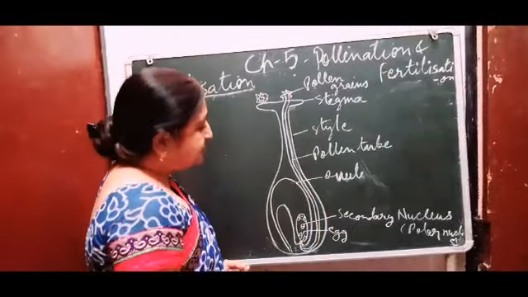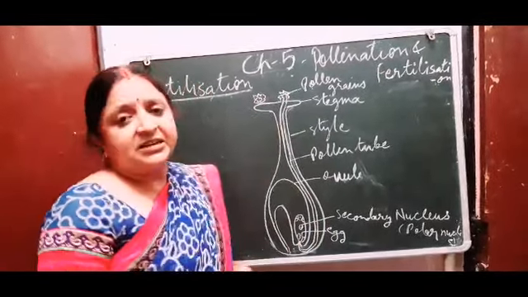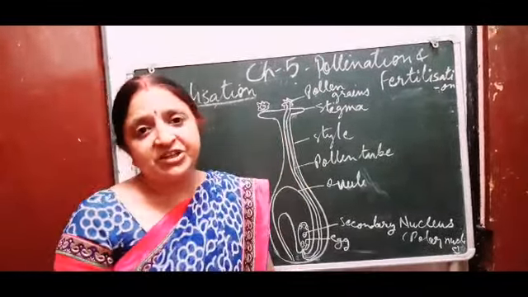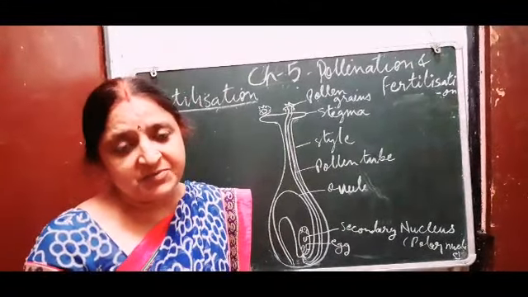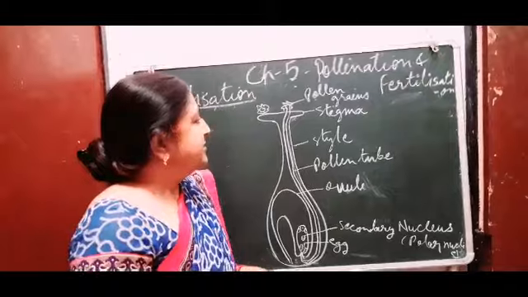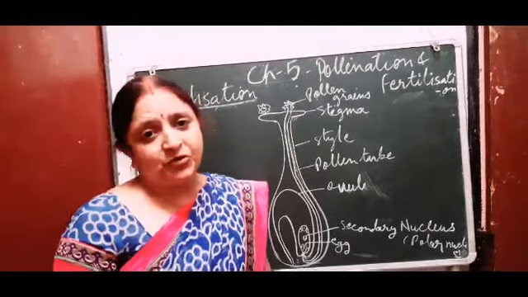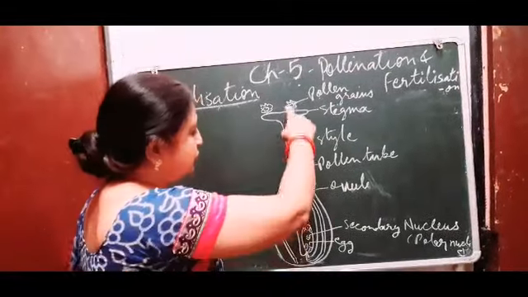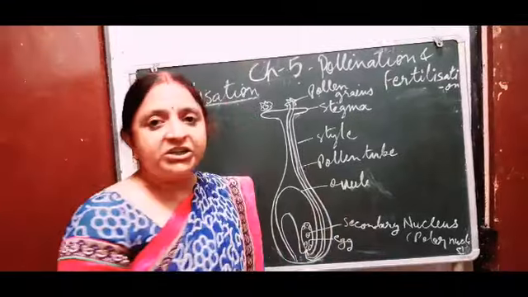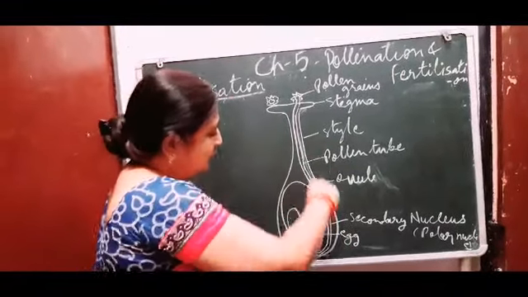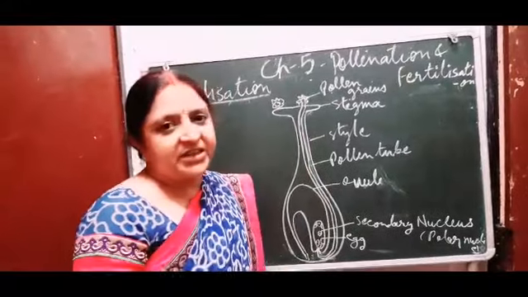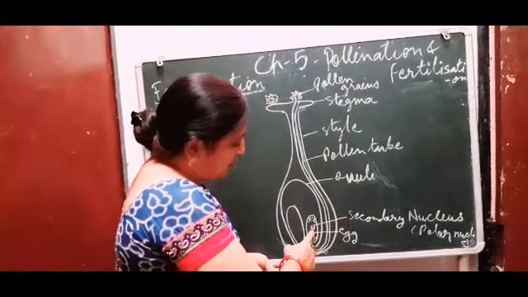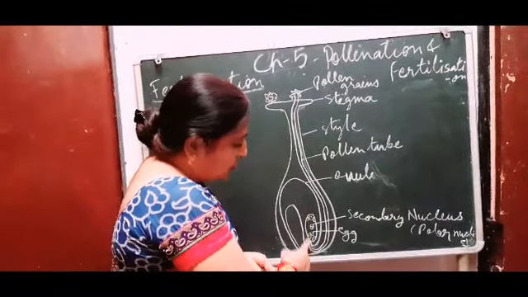Now, as the pollen is deposited on the surface of the stigma, it absorbs the sugary nutrient and water from the surface of the stigma and swells up. From one of the germ pores, the intine of the pollen grain comes out and forms a long tube, called the pollen tube. It travels through the length of the style and enters the embryo portion of the ovule through the micropyle.